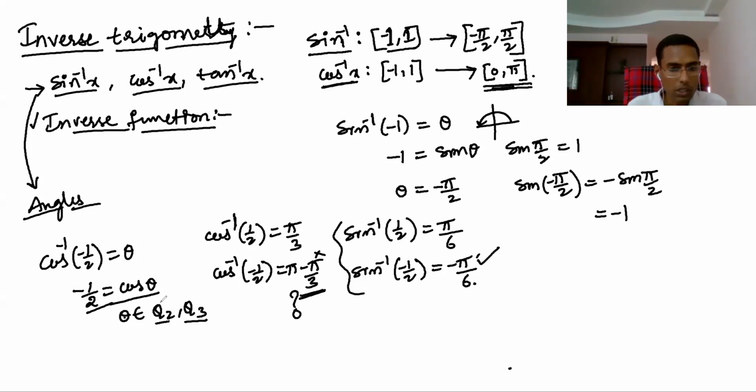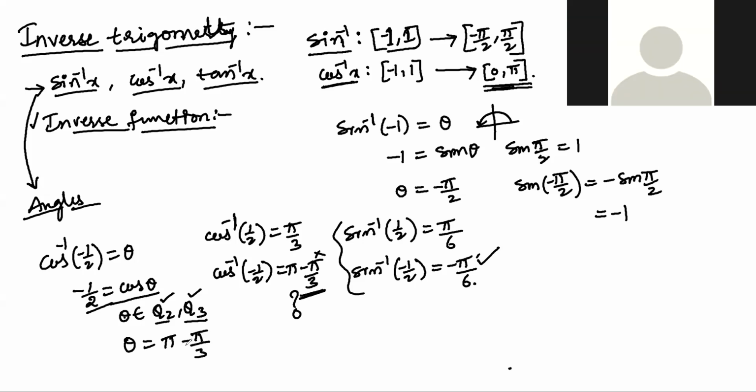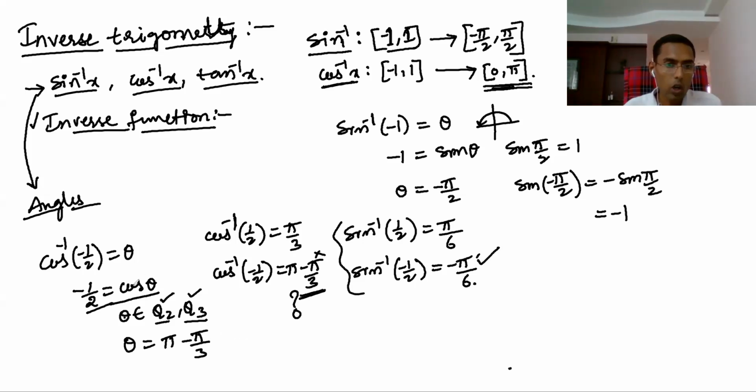Now theta means this angle. This angle must be in the second quadrant or third quadrant. So now if I take the second quadrant, theta becomes what? In the second quadrant, pi minus theta. What is the angle here? Pi by 3, 60 degrees. So now you can see cos of pi minus theta, you learned this already. Cos of pi minus pi by 3, you know. Now if you do, then you will get this answer.